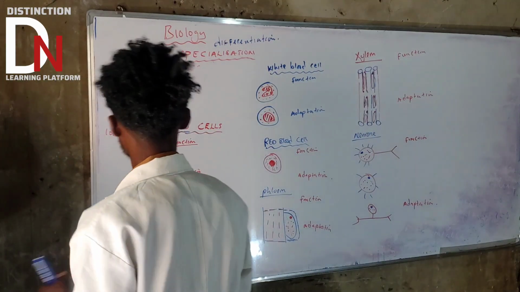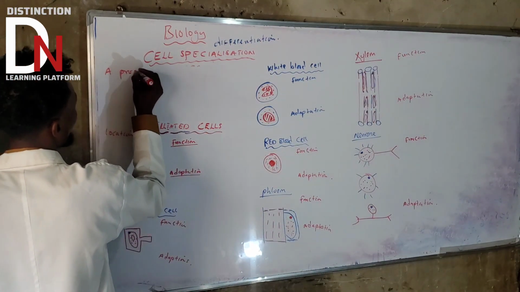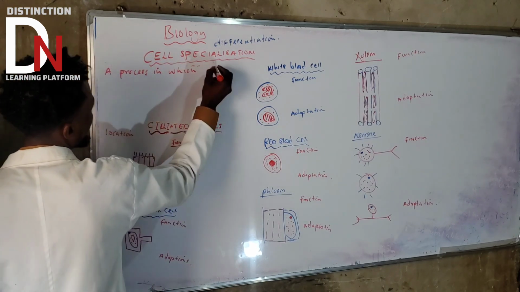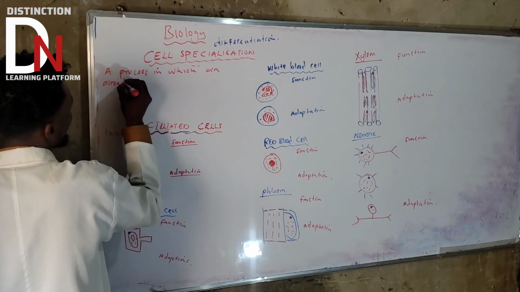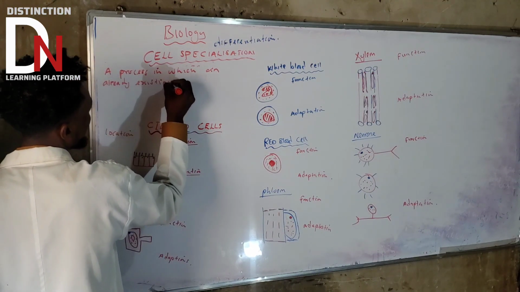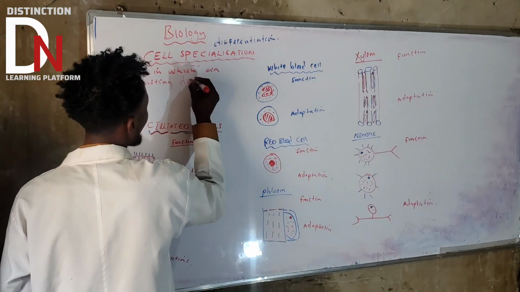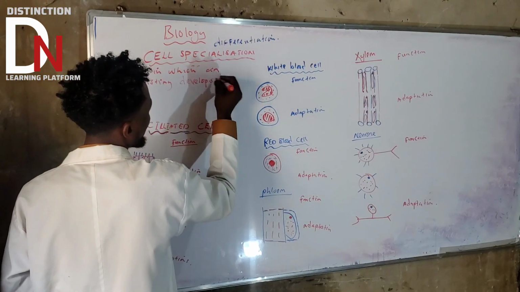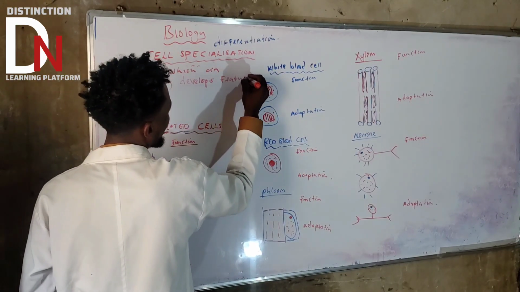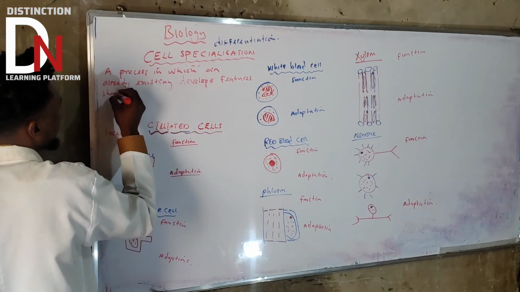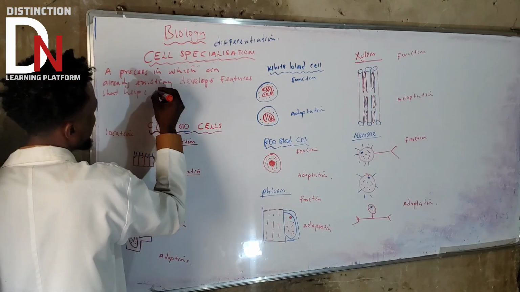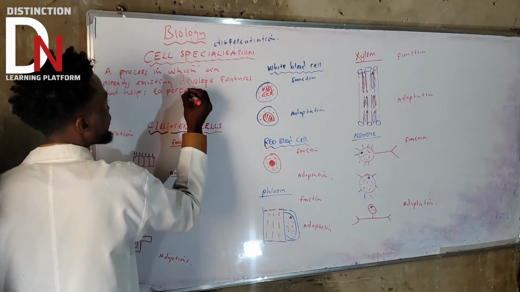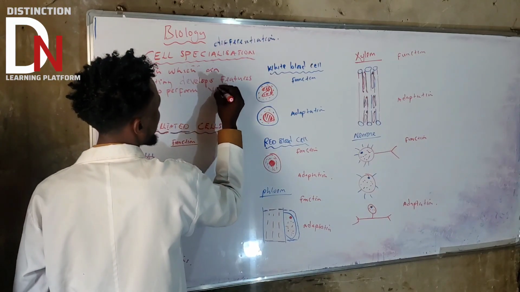Cell specialization is a process in which an already existing cell develops features that help it to perform various functions.